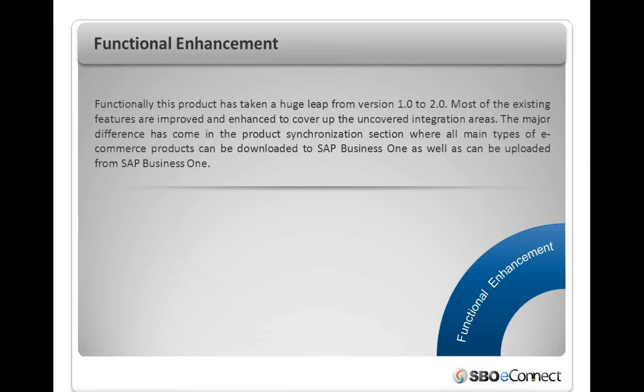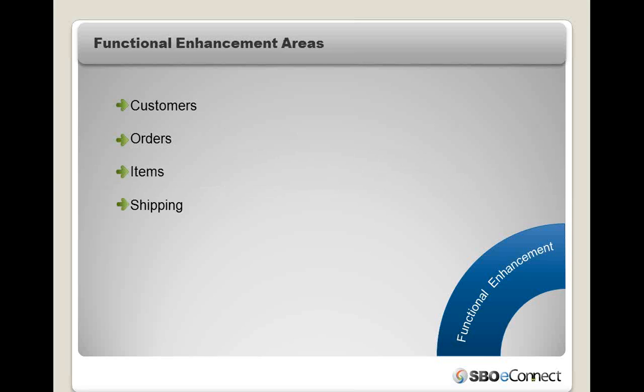As per the functionality, this product has taken a huge leap from version 1.0 to 2.0. Most of the existing features are improved or enhanced to cover up the uncovered integration areas. The major difference came in the product synchronization section, where now there are options to upload simple and many kinds of complex products to the web. So these are the functional enhancement areas.